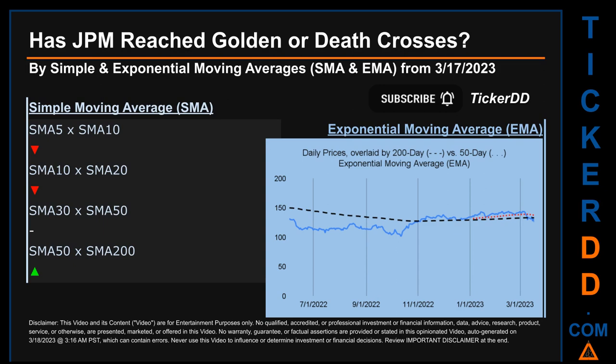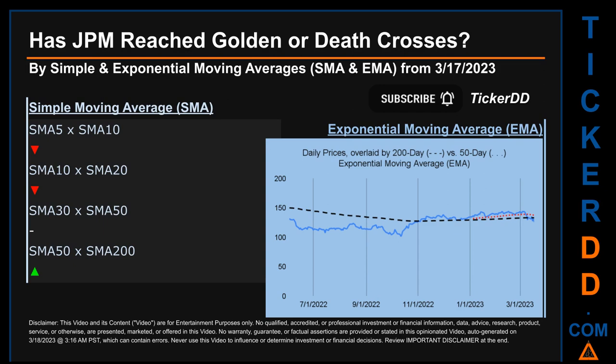For our opinionated analysis off third-party and abstracted data, we decided to look at both simple moving average, SMA, and exponential moving average, EMA. The latter calculates moving average by giving more weighting to recent prices.